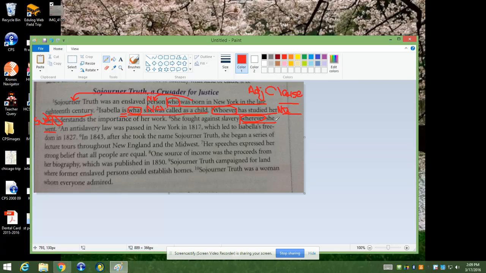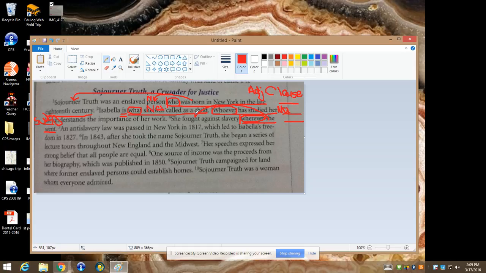Now, you need to figure out if it's describing. She fought against slavery wherever she went. So let's do the blank test. Blank wherever she went. She wherever she went, fought wherever she went, against wherever she went, or slavery wherever she went. And this whole subordinate clause describes fought. And what kind of word is fought? It's a verb. So something that describes a verb is an adverb. So this is an adverbial clause.